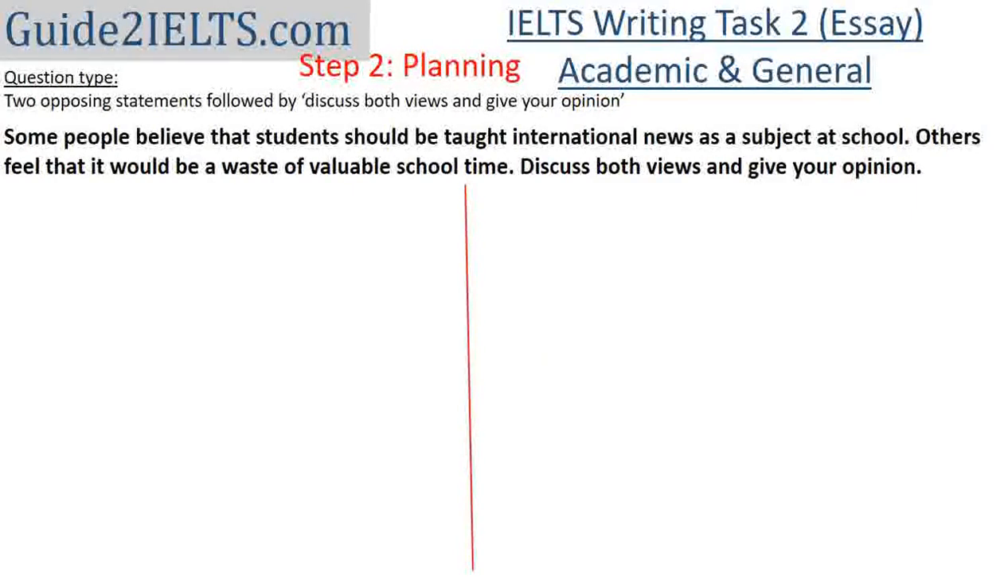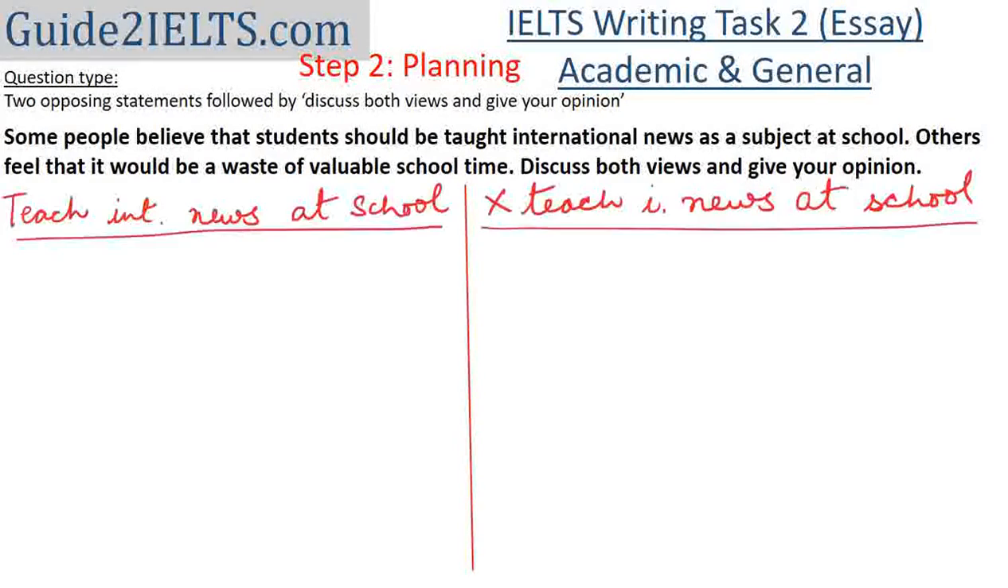Whenever there is a question which is discuss both views or give your opinion or advantages, disadvantages or agree, disagree, I prefer to make a table. On one side, I write one viewpoint, on the other, the other viewpoint. It gives clarity to which side has more points and it helps write a better conclusion. So on one side, we'll write why teaching of international news is good. On the other side, why it could be considered a waste of time.